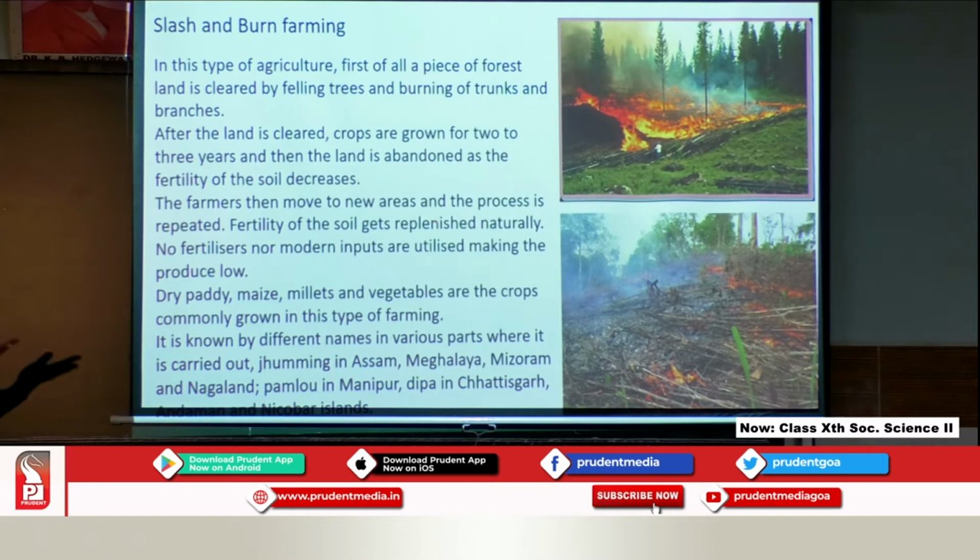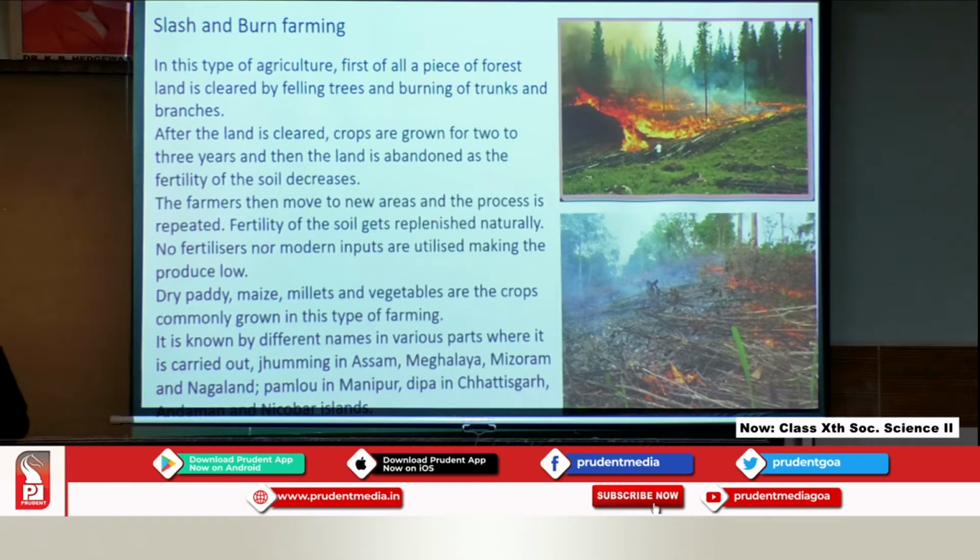However, in the previous land which he has already left, you will see that the fertility of the soil gets replenished naturally. No fertilizers nor modern inputs are used, therefore again making the productivity low, and therefore when the productivity is very, very low, the farmer shifts to a new place, a new stretch of land.